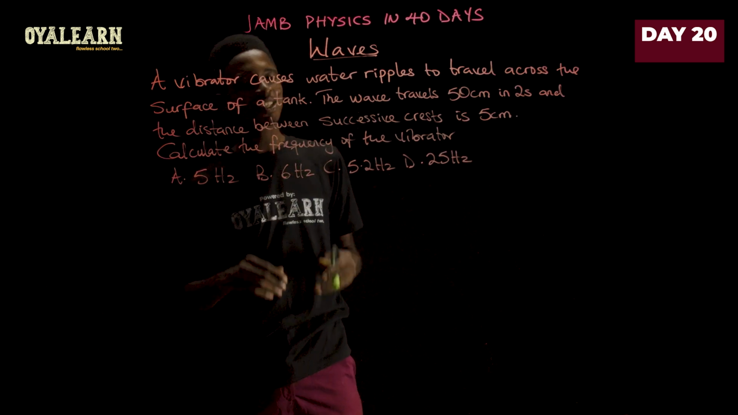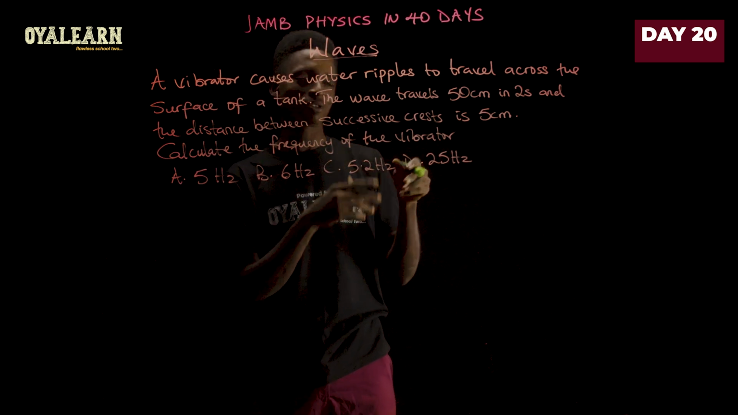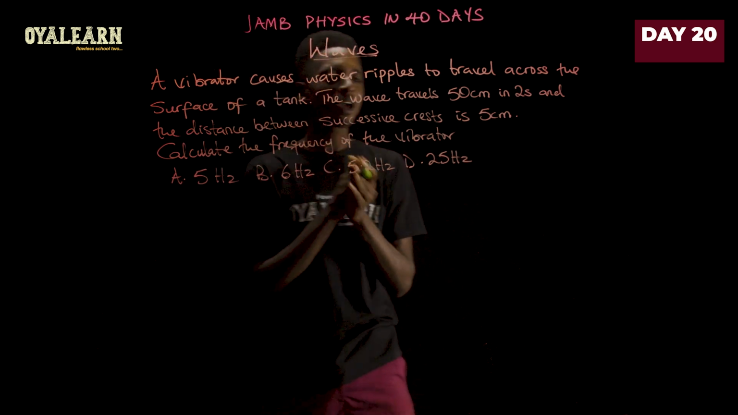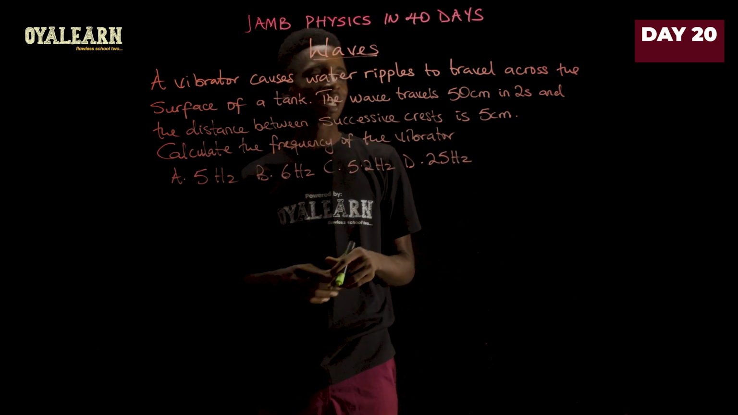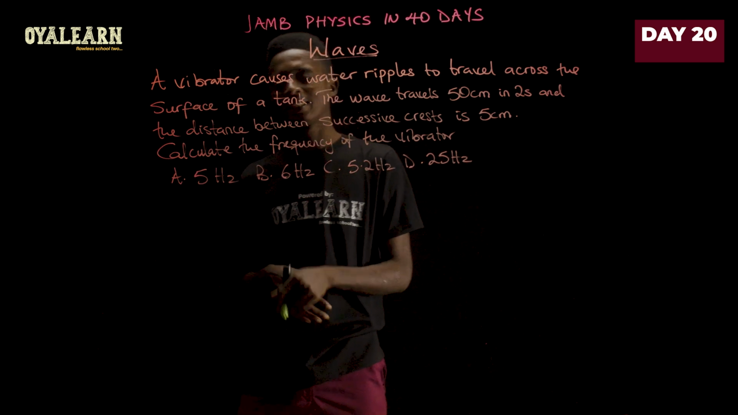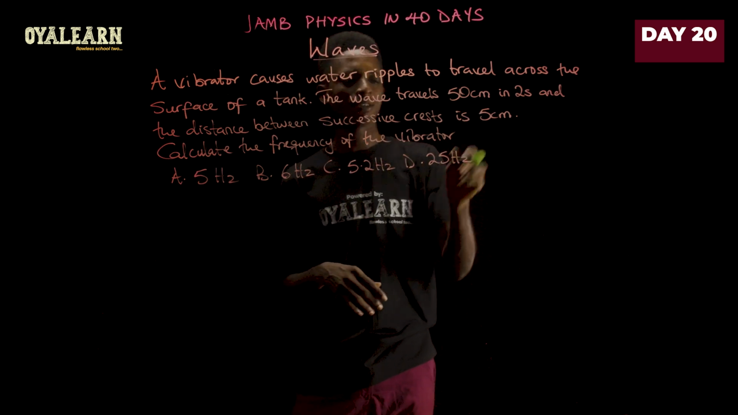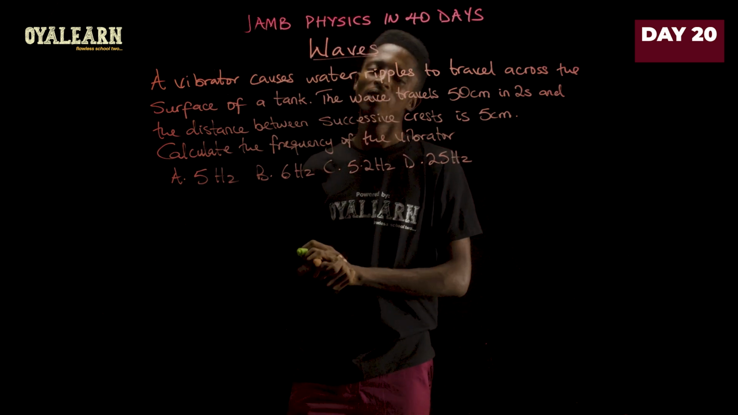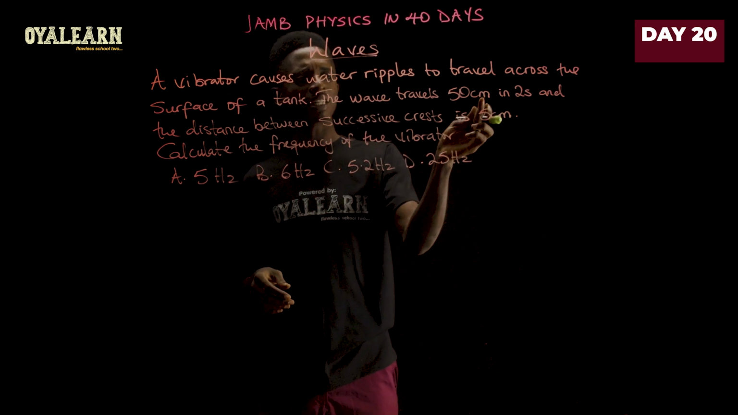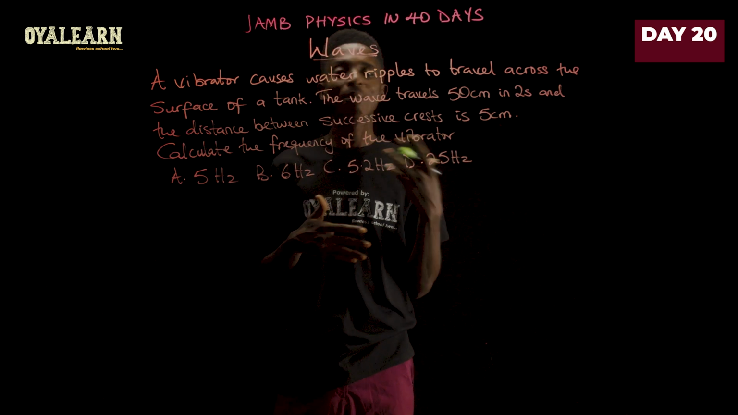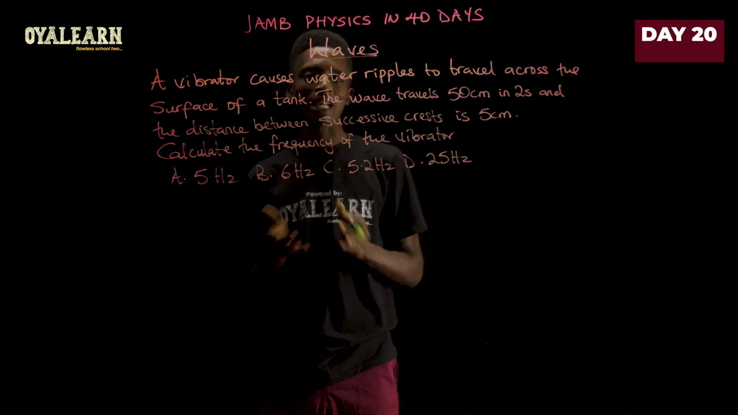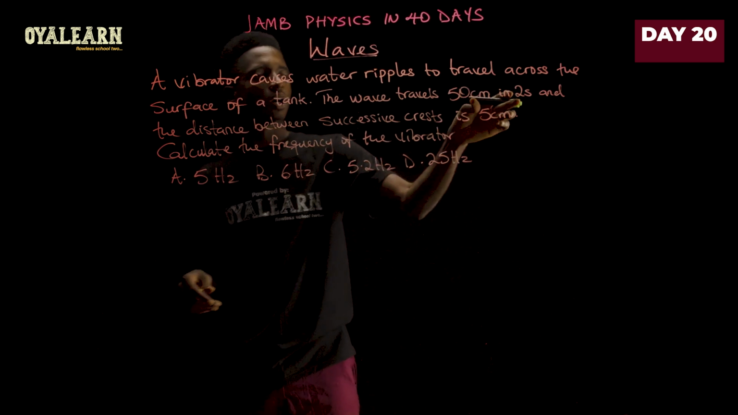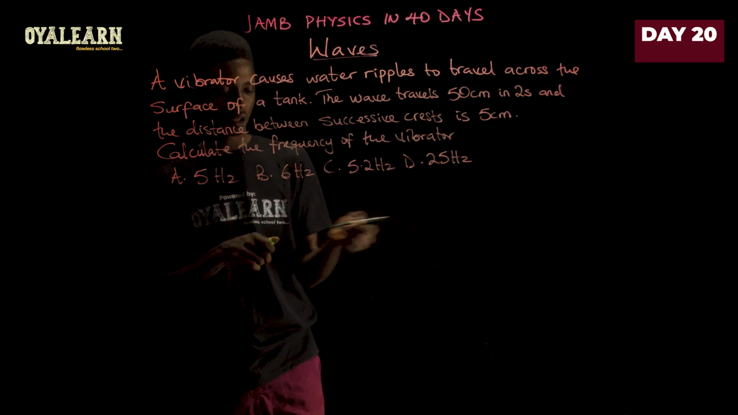A vibrator causes water ripples to travel across the surface of a tank. Now, the wave travels at 50 centimeters in 2 seconds, and the distance between successive crests is 5 centimeters. Now we are to calculate the frequency of the vibrator. Since this is in centimeters and this is also in centimeters, I don't need to convert into meters. I can work with the same units. So using this, we can find the wave velocity.